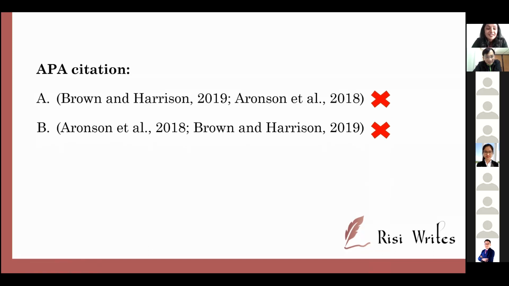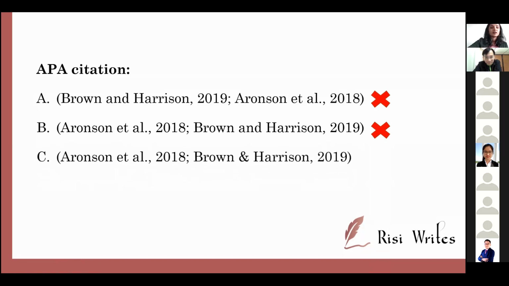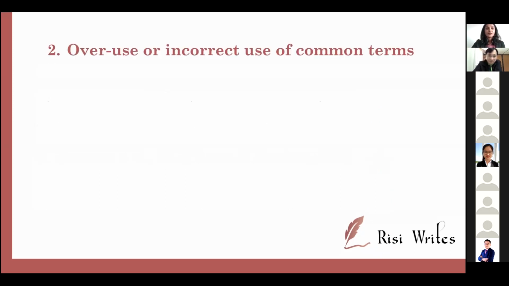Also incorrect. Okay, so like I said earlier, it has to be alphabetical, and also in APA citation, the word "and" is replaced with the symbol. Okay, so these are common mistakes that we see, but in Harvard citation, the word "and" would be correct, right? So pay attention to those kinds of details. So that is the first mistake, right?